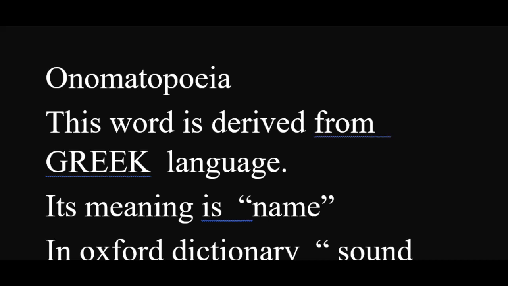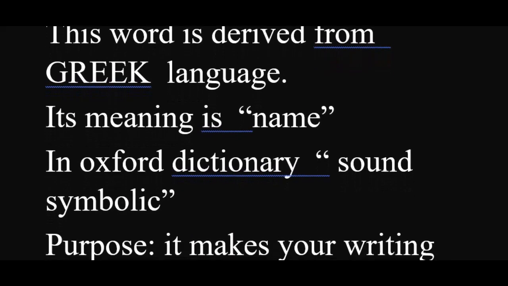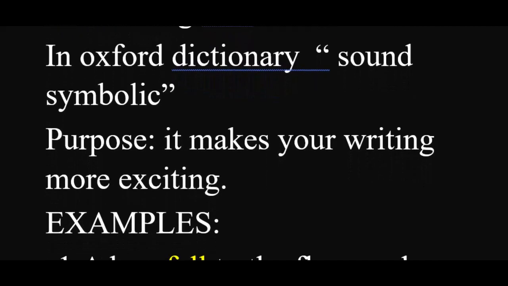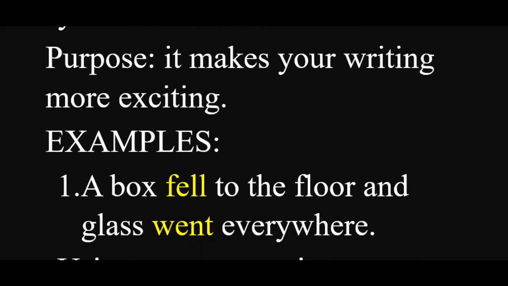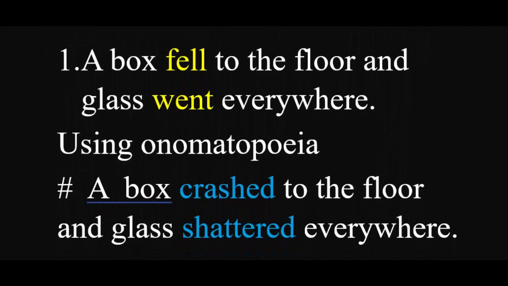Today our video is about onomatopoeia. This word is derived from the Greek language. Its meaning is name. So in this video we will discuss this word. In the Oxford Dictionary it is called sound symbolic. Its purpose is to make our writing more exciting. It is also a figure of speech. Now we shall discuss some examples and we shall try to elaborate.